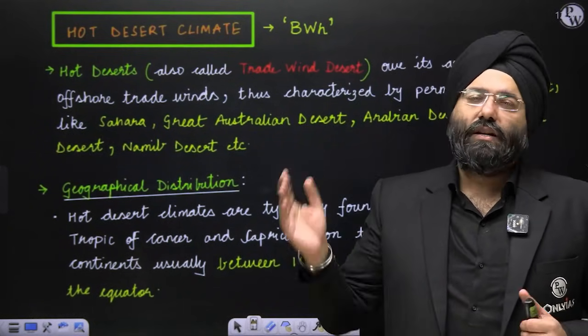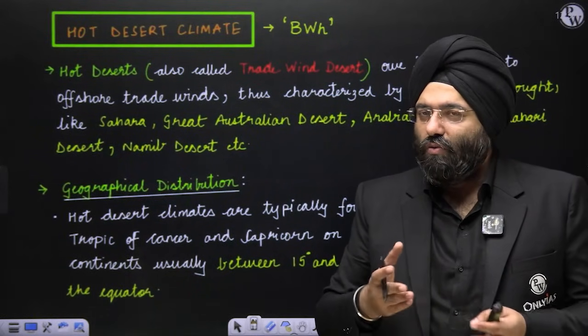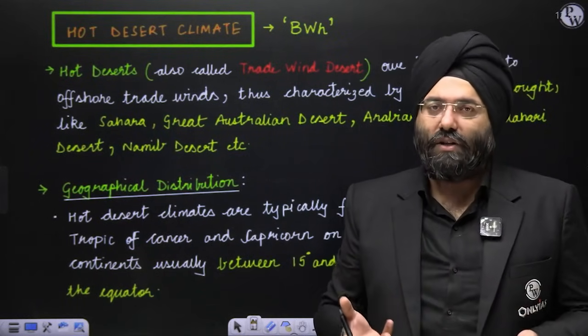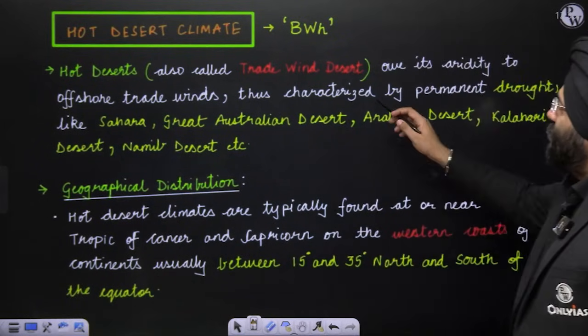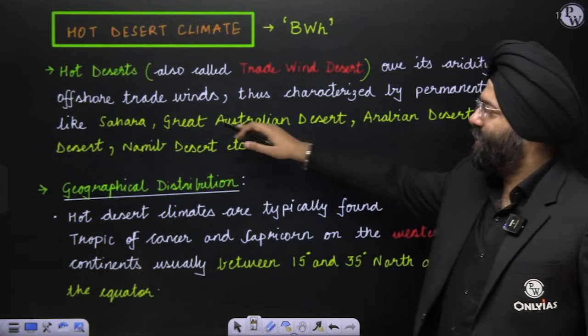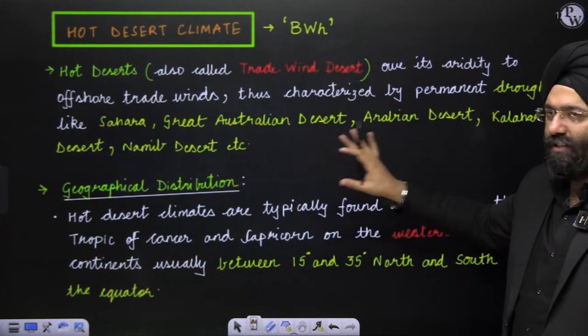See, any winds that are flowing, which are not bringing moisture, are not going to add value with respect to the water vapor, or let us say the rainfall over there. So what are going to be their arid conditions majorly? They are conditions of permanent drought. There are various deserts like Sahara, Great Australian Desert, Arabian Desert, Kalahari, Namib. So let us see these aspects also first of all.